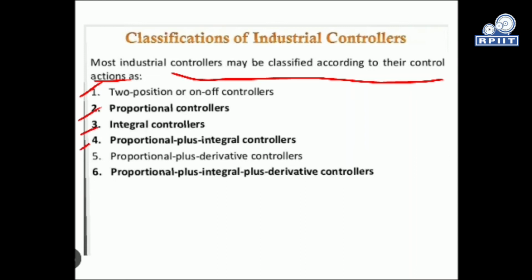Fourth is the proportional plus integral controller. Fifth is the proportional plus derivative controller, and sixth is the proportional plus integral plus derivative controller. One by one we will discuss all these kinds of controller. These are the main categories of controller we are using nowadays in industries for different purposes.